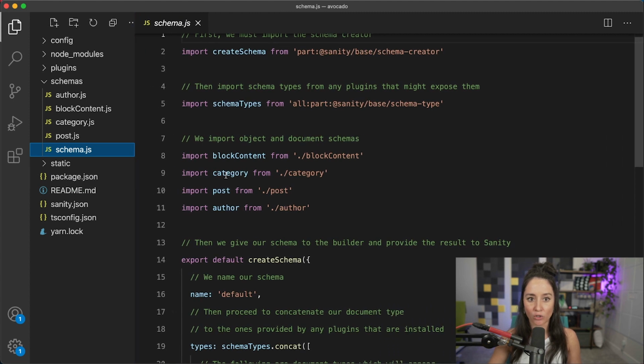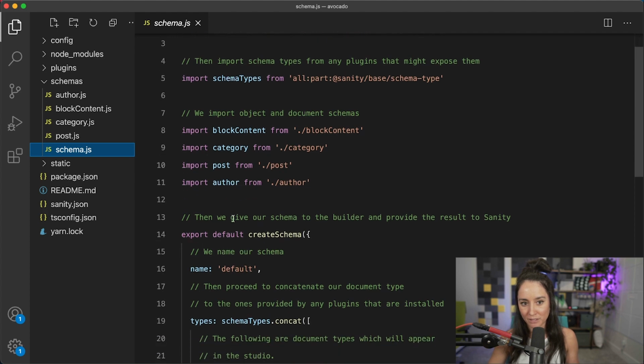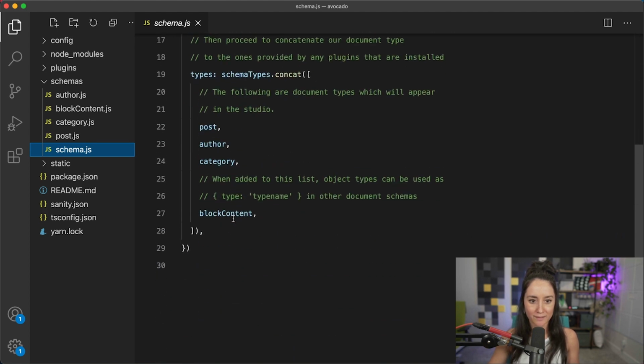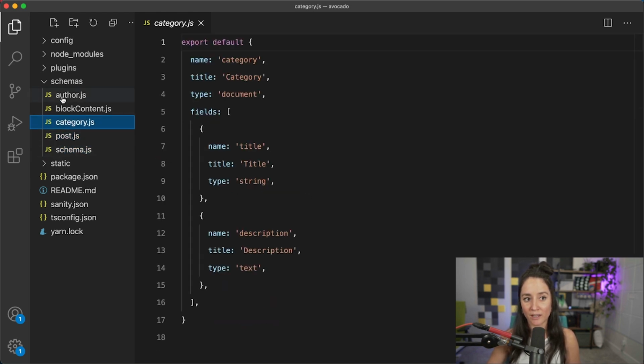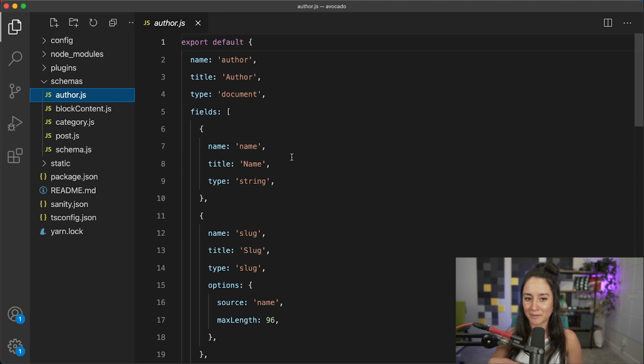Schema.js is where all of our schema types are brought in. So we have all of them in here: author, post, category, and then they're all down here for our schemas. We won't see this on the front end, the front end being the Sanity Studio, but we will see post, category, and author. But without talking much more about this, let's just look at it.